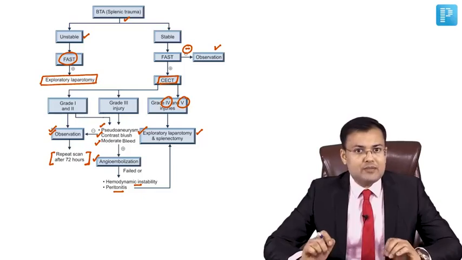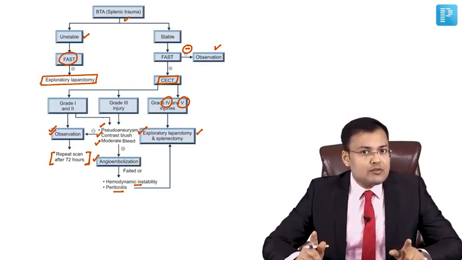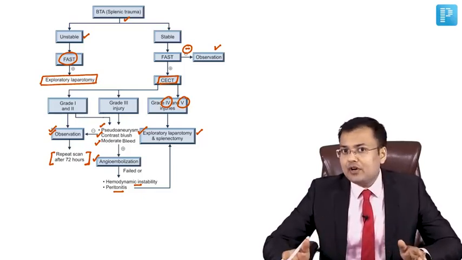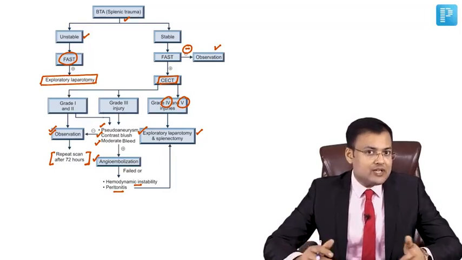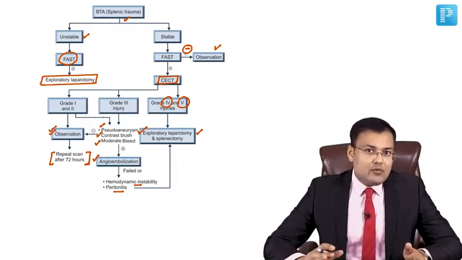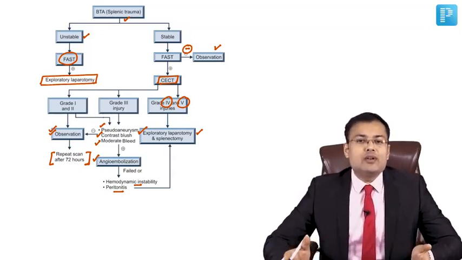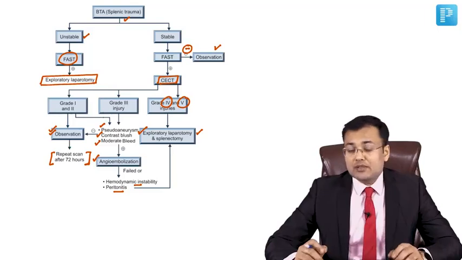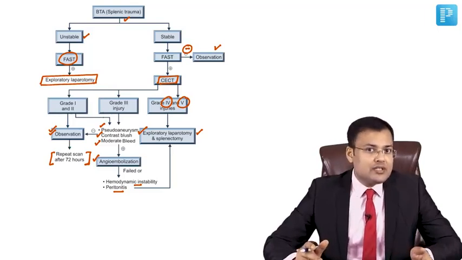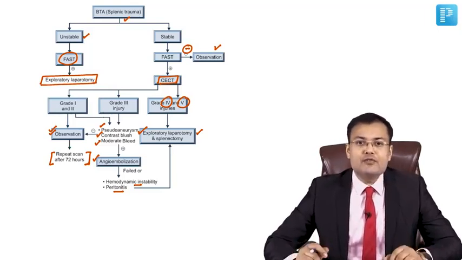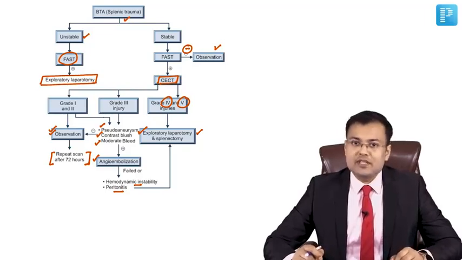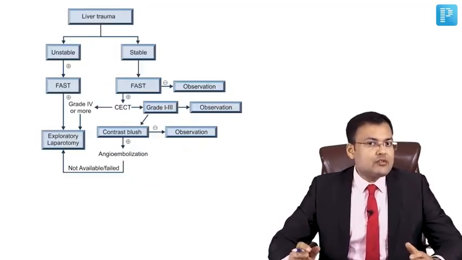So this is how we manage the patients of splenic trauma. In most of the patients of grade 4, grade 5, we go for splenectomy, exploratory laparotomy plus splenectomy. Grade 1 to grade 3, generally observation, but if these patients have pseudoaneurysm, contrast blush, moderate bleed, we attempt angioembolization. If it's not available or failed, we go for exploratory laparotomy plus splenectomy. Management of liver trauma is also similar.